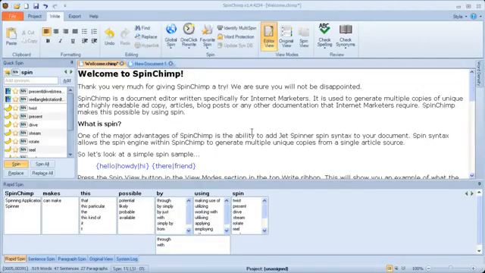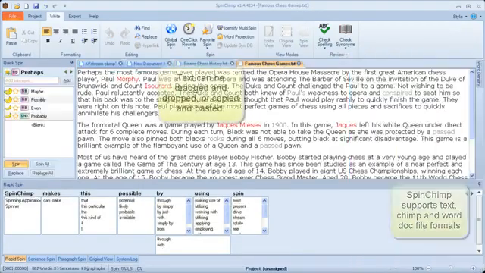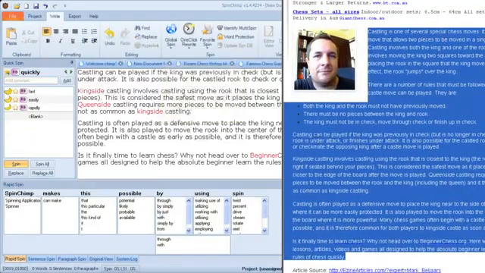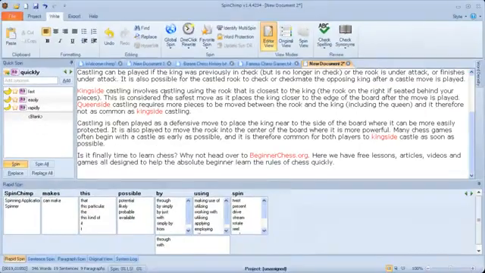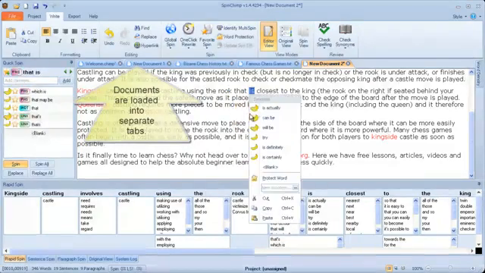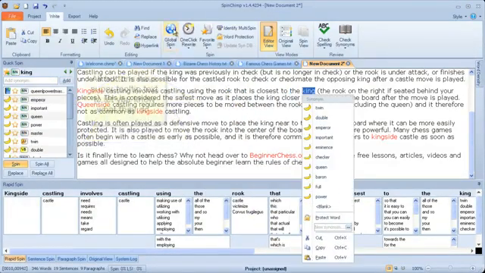So the first thing you'll see is a welcome to SpinChimp message. We'll add to that by dragging in 2 additional files and some text from a web page. What we can see is that the red words are words that aren't recognised by the spell checker. Black words are words that do have synonyms. We can tab through synonyms by pressing tab, and you notice there we get a list of synonyms for words or phrases. However, what I'd like to show you is global spin.